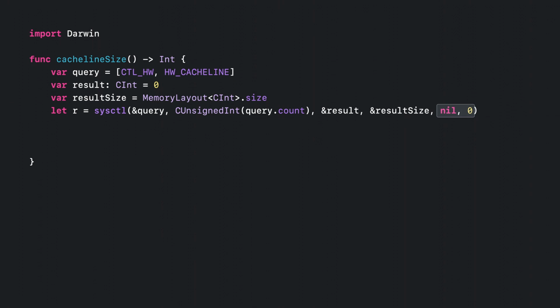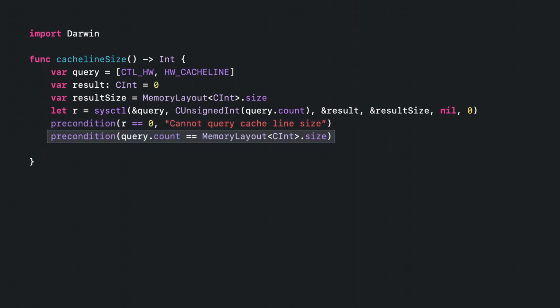On return, the function will set this value to the number of bytes it copied into the result. Because we only want to retrieve the current value, not set it, we supply a nil value for the new value buffer and set its size to 0. Sysctl is documented to return a 0 value on success. We assume that this call cannot fail, but we do verify this assumption in case we have made a mistake in the arguments we supplied. Similarly, we expect the call to set as many bytes as there are in a C integer value. Finally, we can convert the C integer to a Swift Int and return the result.